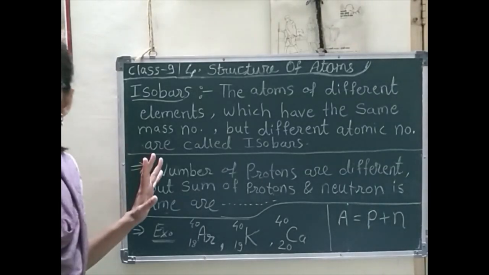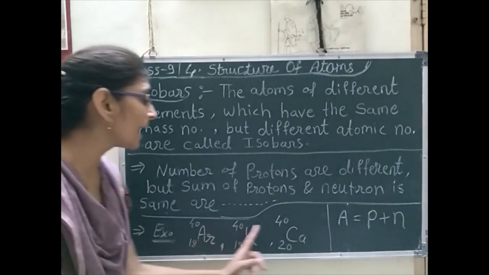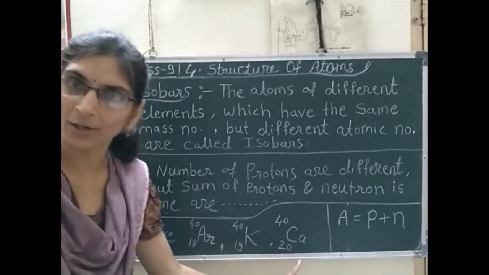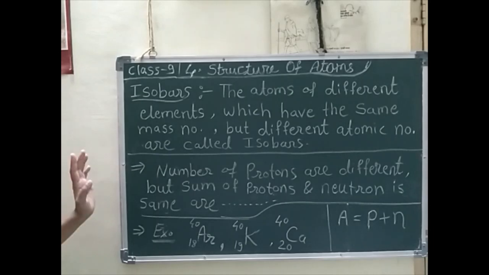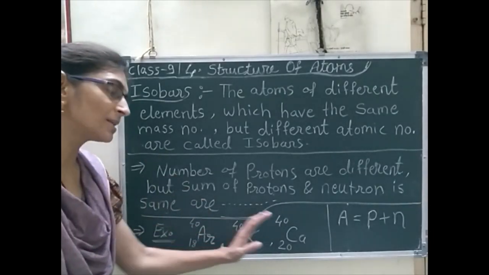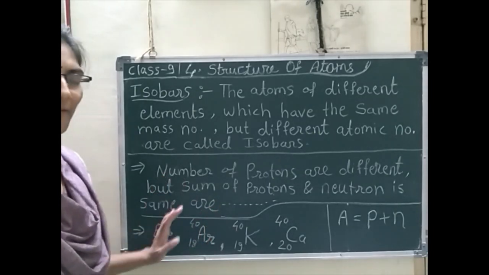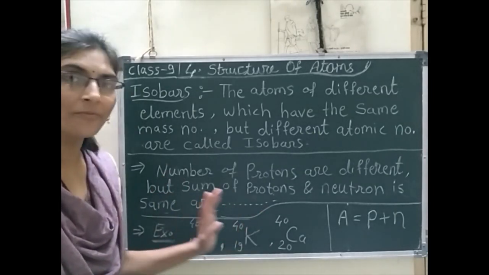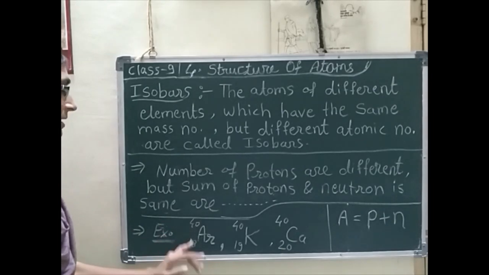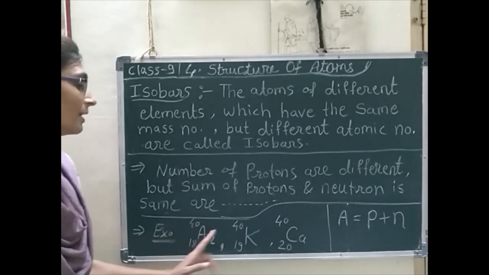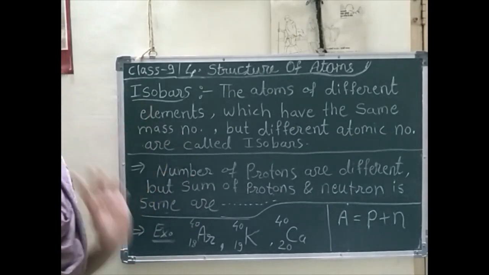So what is meant by isobar? Having same mass number and different atomic number. If the atoms have such type of configuration, such type of atomic mass and atomic number, then they are called isobars.